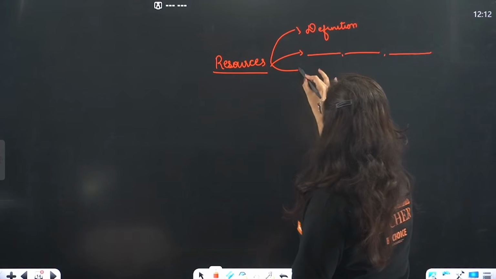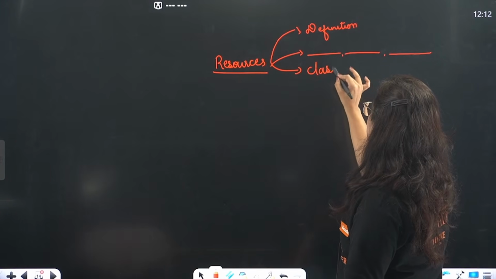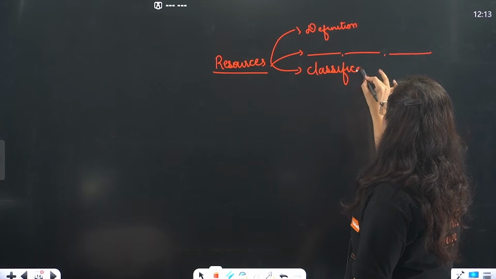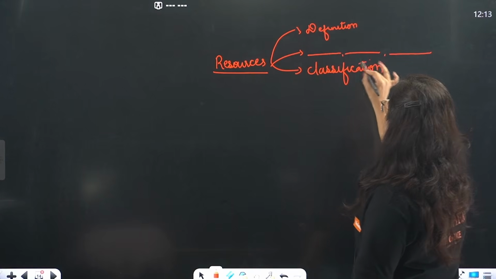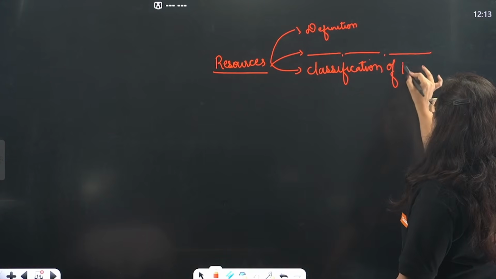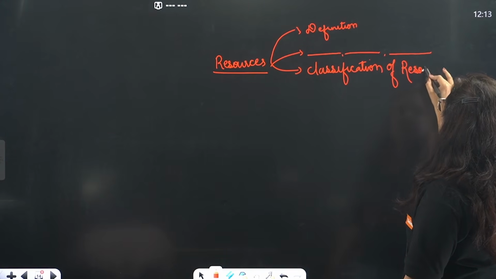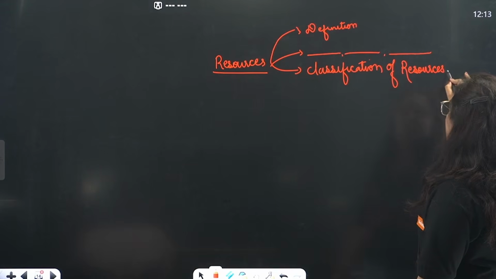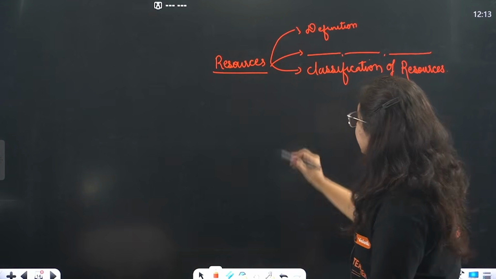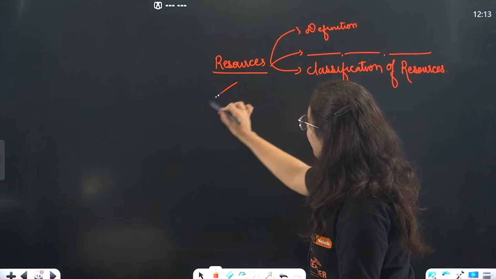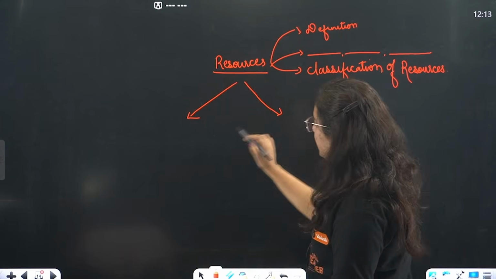Then the next important point was classification of resources.